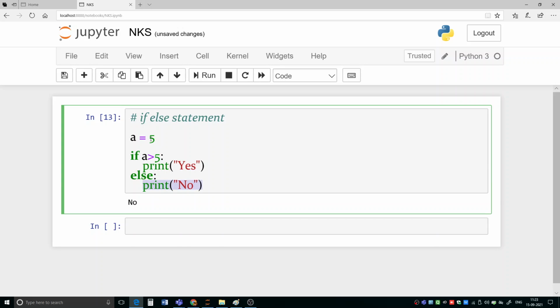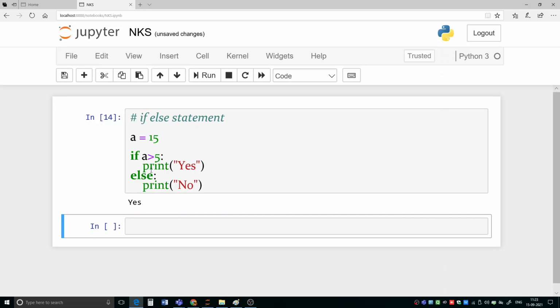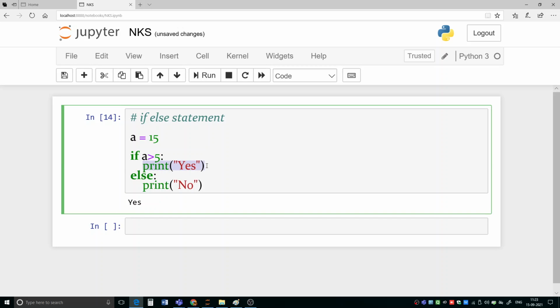If it is true, suppose I am writing here 15, and now if you execute it, this time the first statement has executed, because now this condition is true. So out of these two statements, only one will be executed at a time, because this condition is going to evaluate either true or false. It cannot be true and false at the same time. So out of these two blocks of statements, only one block will be executed.